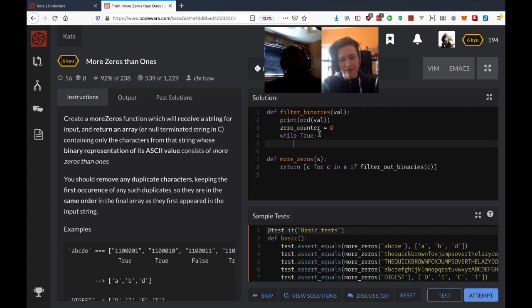The other thing that I just realized is we're passing in an ASCII character into val, not a number. Yeah. So there's one of two things we can do. We can set val equal to ord, or we can set a variable equal to ord val and then change the variable using the while loop. Or in that filter out binaries function inside the list comprehension, we can just ord c right there. Okay. Yeah, that's probably easier. Right. Okay, and then we'll just pass in the ASCII value. That's good.